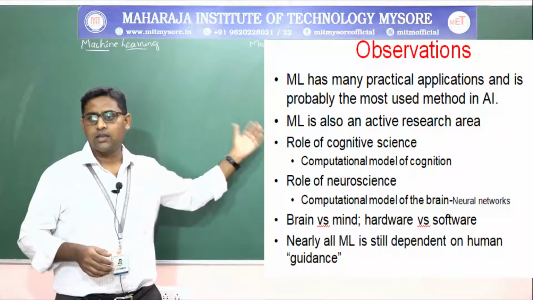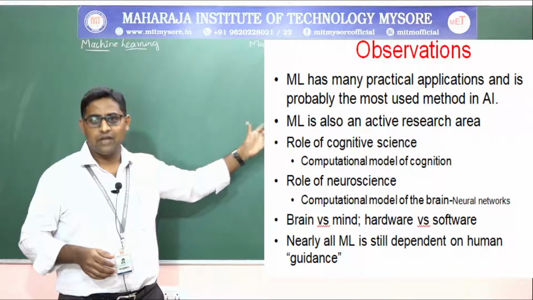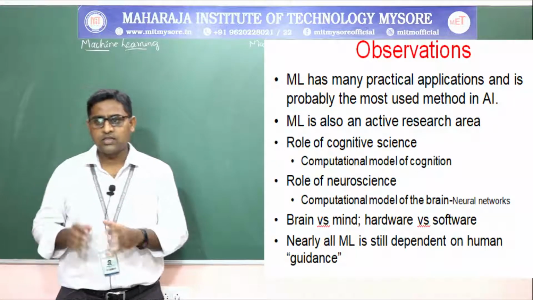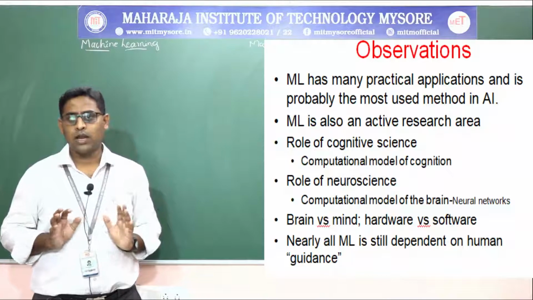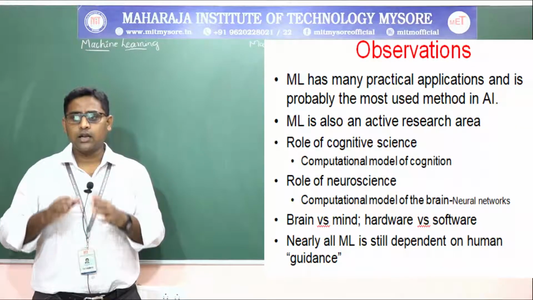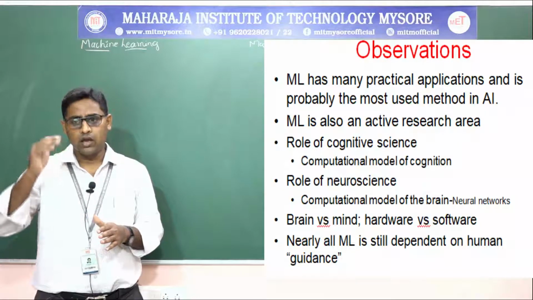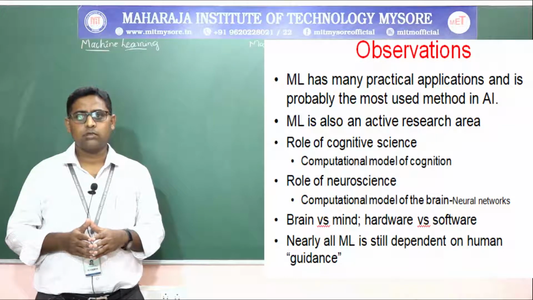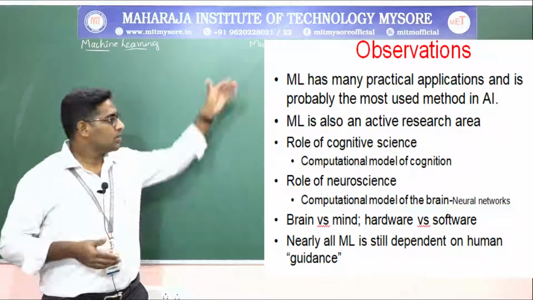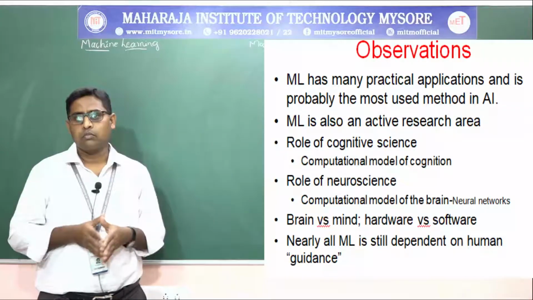Brain versus mind is similar to hardware versus software. Nearly all machine learning is still dependent on human guidance, up to some stage until some accuracy is achieved. These are the observations we have made about machine learning.